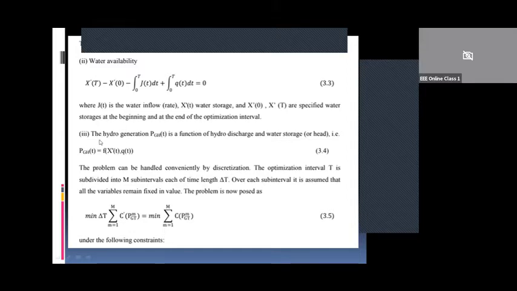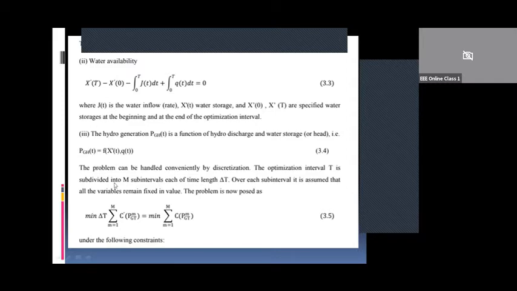Then the third constraint we have: we know that hydro generation is a function of hydro discharge and water storage. Power generation using water is a function of water discharge as well as water storage, or head in the reservoir. So we can write mathematically PGH of T. Again, understand here PGH means hydro power generation, which is a function of time, equal to a function of X dash of T, that is the water storage in the reservoir, and the discharge Q, the water discharge. So we have represented all the constraints.